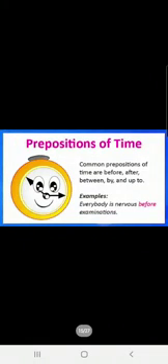Children, prepositions of time answer the question of when. Prepositions of place answer the question of where. Time answers the question when. Common prepositions of time are before, after, between, by and up to. Everybody is nervous before examinations. When is everybody nervous? Before examinations. Got it? This sentence is answering the question of when. So here before is preposition of time.